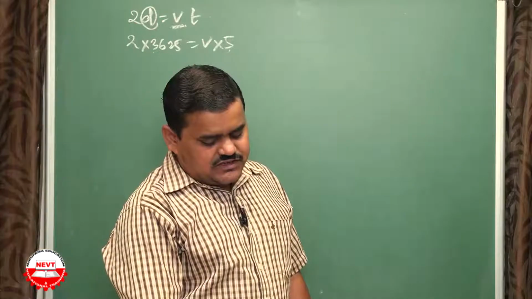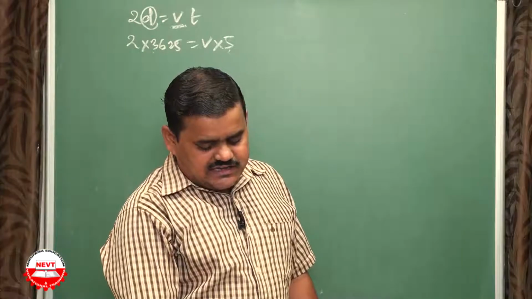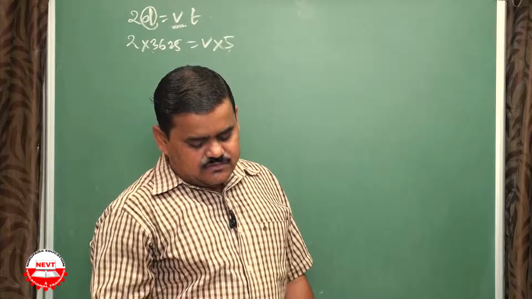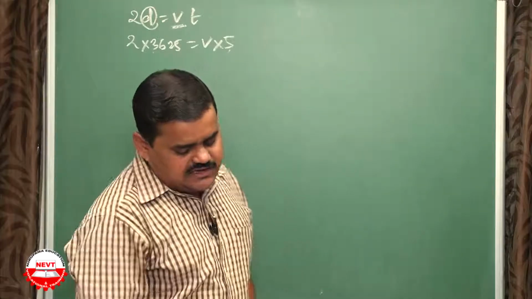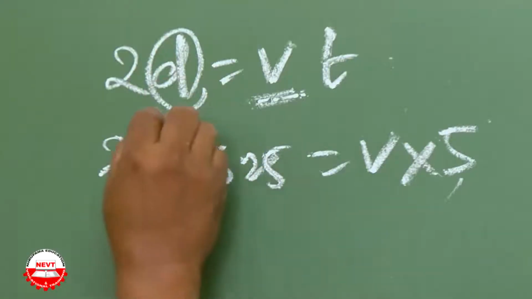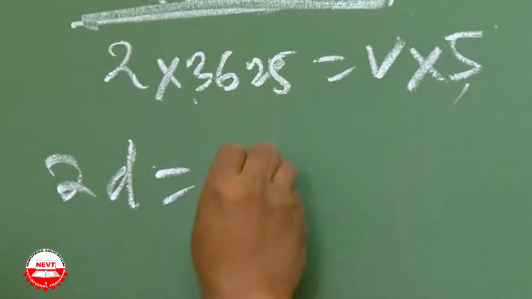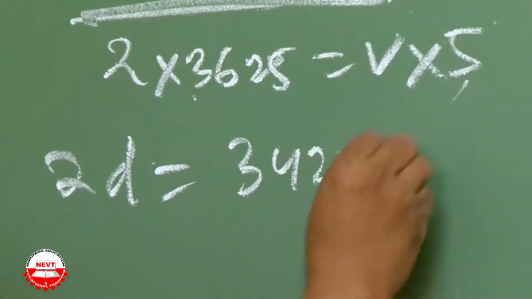Next question, an echo is returned in 6 seconds. What is the distance of the reflecting surface from the source? Take the speed of sound as 342 meter per second. In the same manner, you apply 2D equals Vt. So 2D is equal to V, which is 342, into 6 seconds.